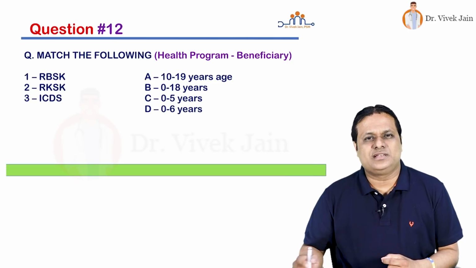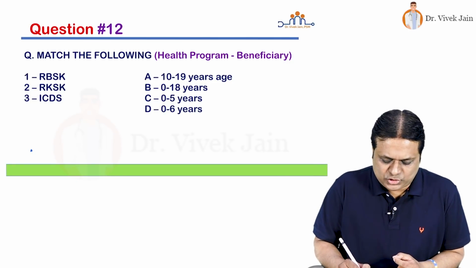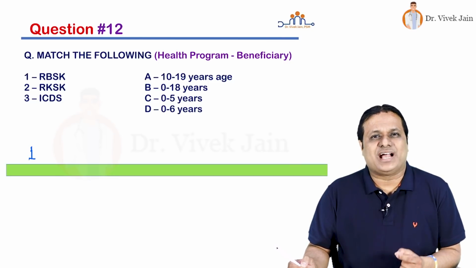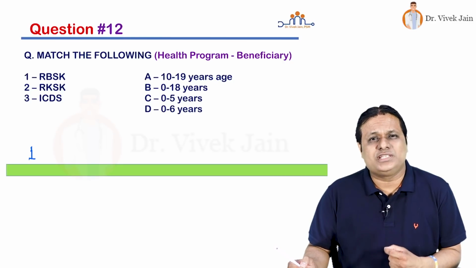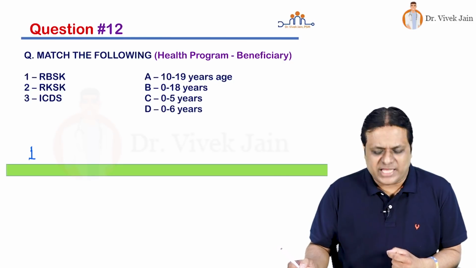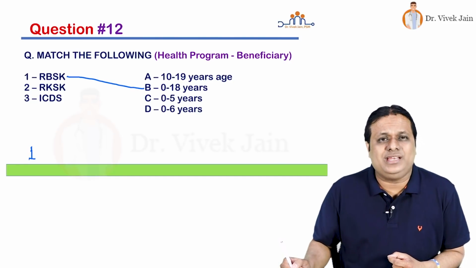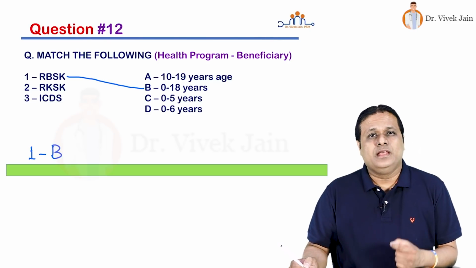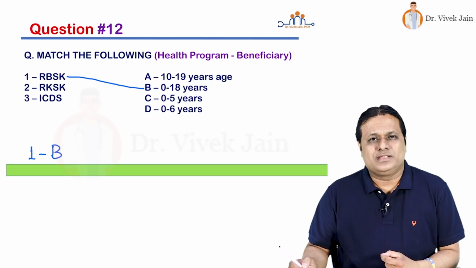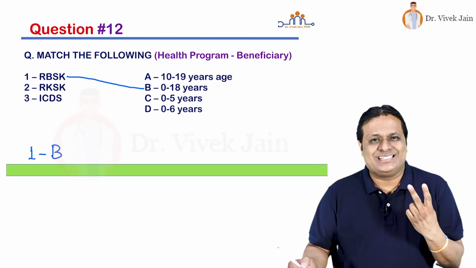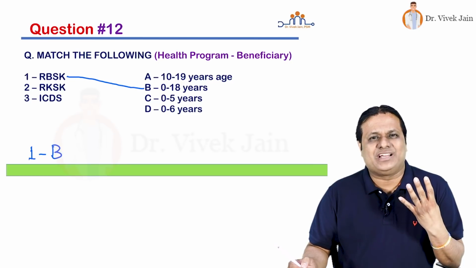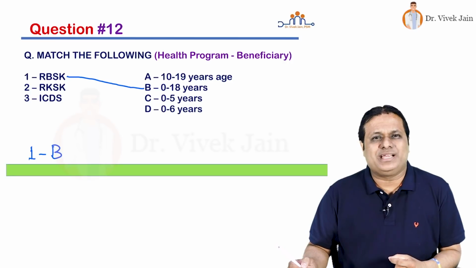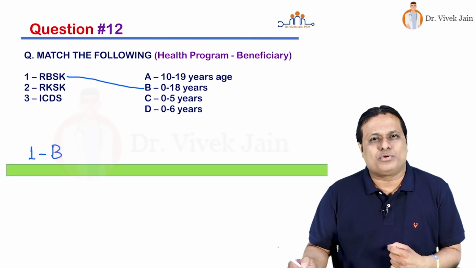So friends, what is the answer? First we look at RBSK 1. What is RBSK? Rashtriya Bal Swasthya Karyakram. Who is Bal? Bal is a child. What is the official age group of child in our country? That is 0 to 18 years. So I can say 1B. This RBSK program covers 4 Ds: diseases, deficiencies, defects, disabilities and developmental delays. Please remember it is a screening based intervention program.